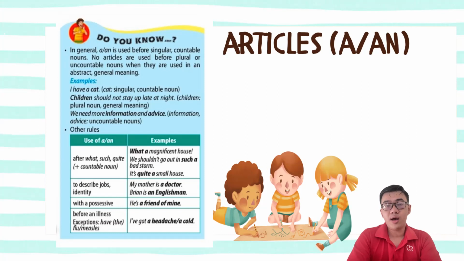We use a or an to describe jobs or identities. For example, my mother is a doctor. Brian is an Englishman. We use those two articles with a possessive. Example: he's a friend of mine. And last but not least, we use those two articles before an illness, except for the flu or the measles. For example, I've got a headache or a cold.